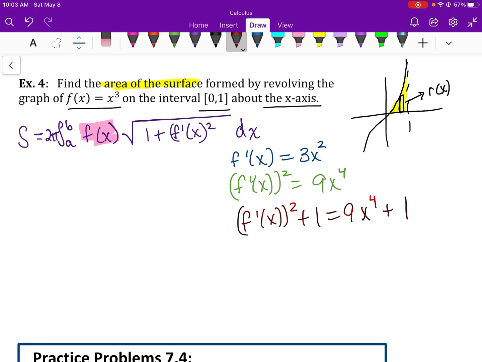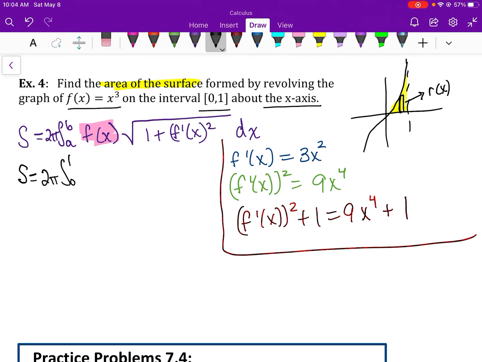So what we're going to do from here is plug that in under the radical. And we're going to put the original function there on the outside. So switch gears, switch colors, 2 pi, 0 to 1, x to the third, square root of 9x to the fourth plus 1.